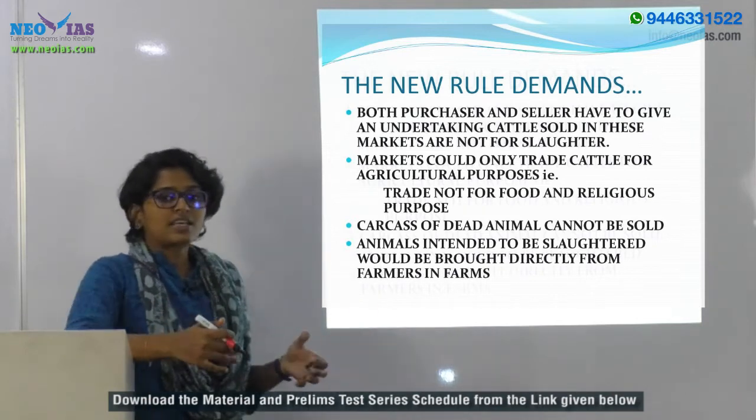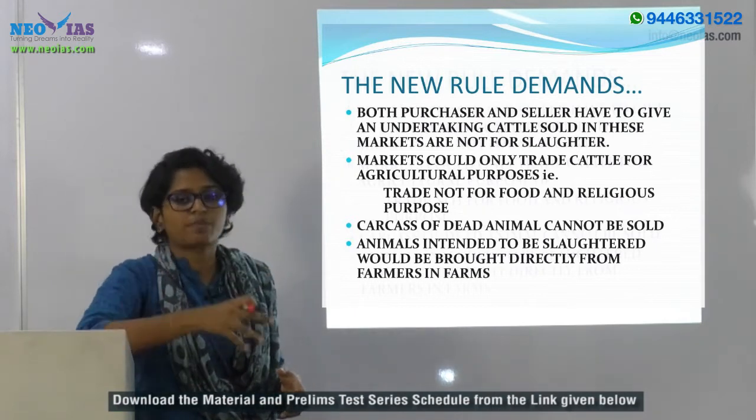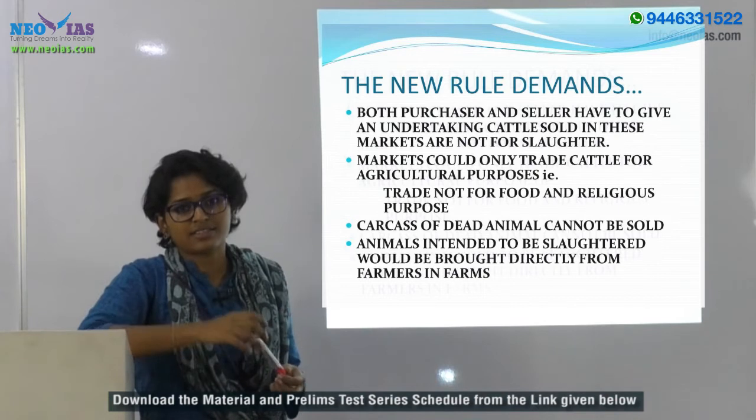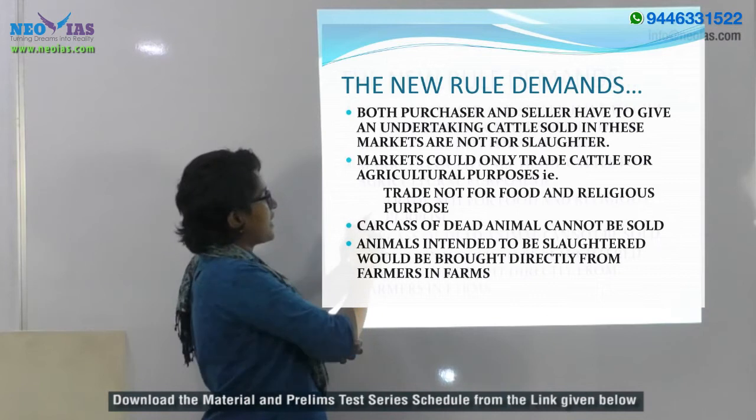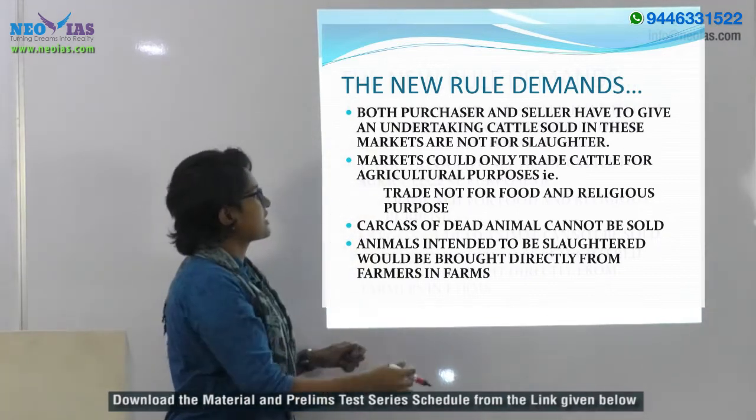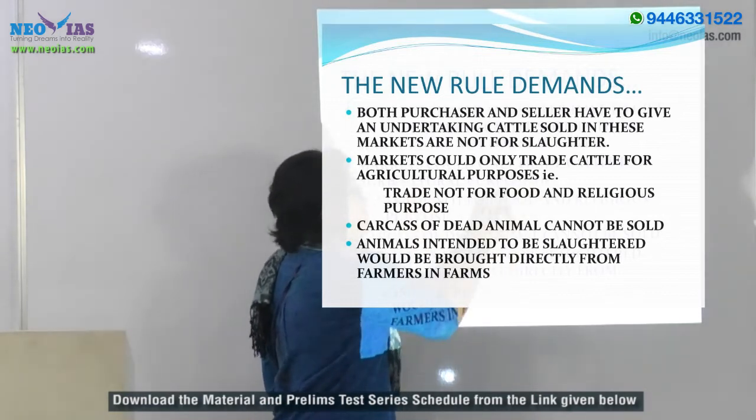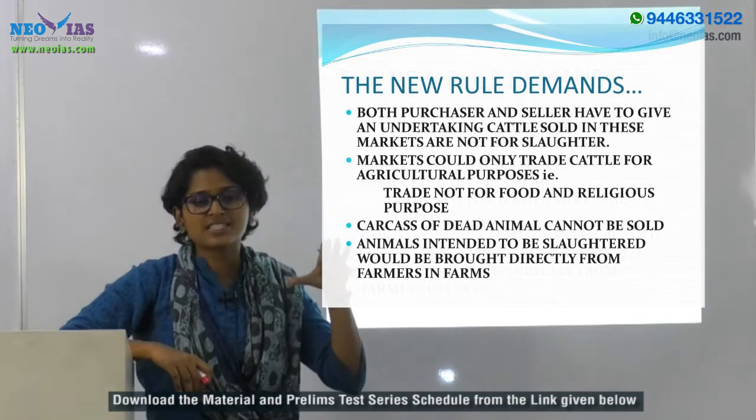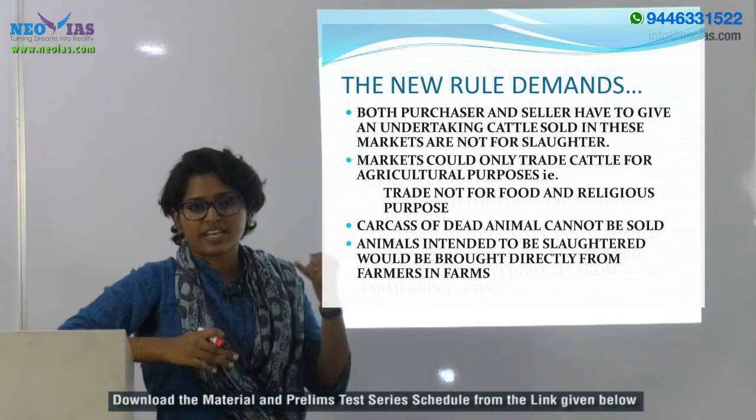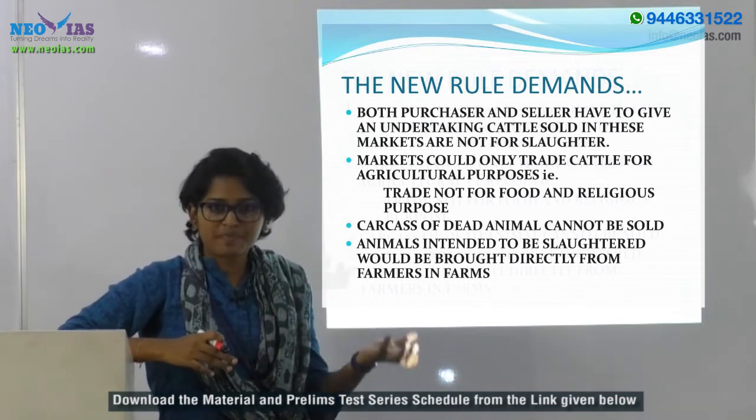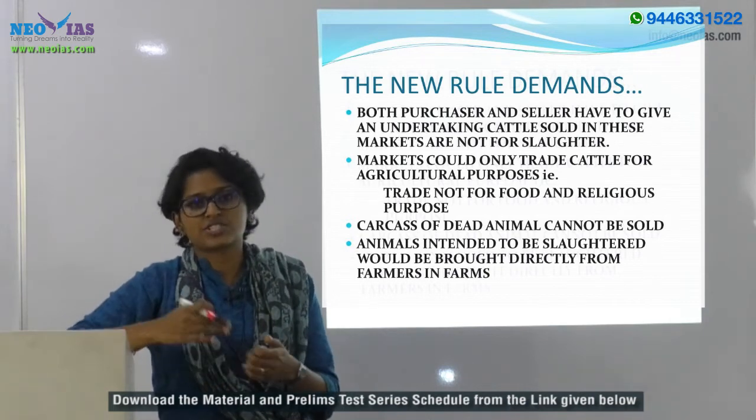The people examining the agriculture market are also responsible for making sure that the cattle trade is not intended for slaughtering. It is understood that markets could only trade cattle for agriculture purposes, especially ploughing or milch animals. Only farmers could buy from it for their own agriculture purposes.